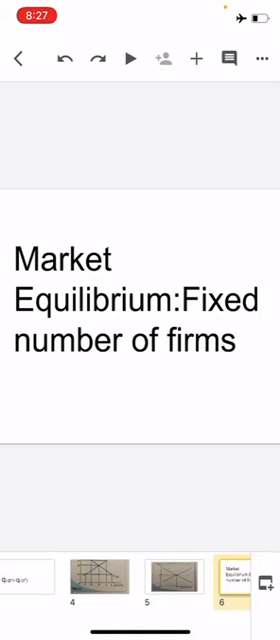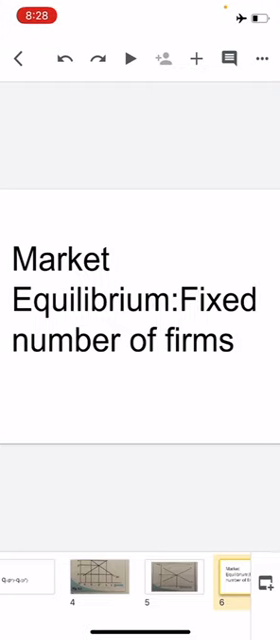Okay, now in our chapter number 4, we also studied the market supply curve. We all studied how the market supply curve is derived. So in this section, with the help of these two curves, we will look at how the demand and supply forces work together to determine where the market will be in equilibrium when the number of firms is fixed.